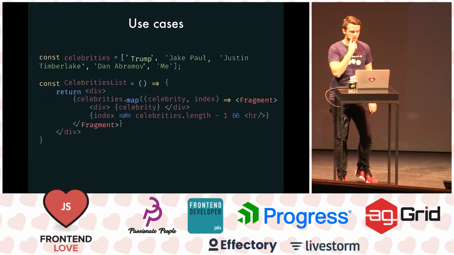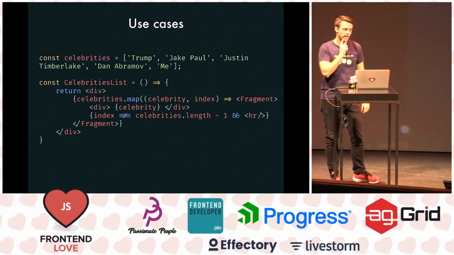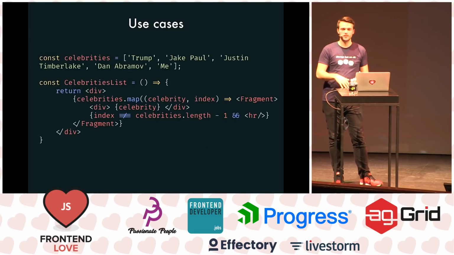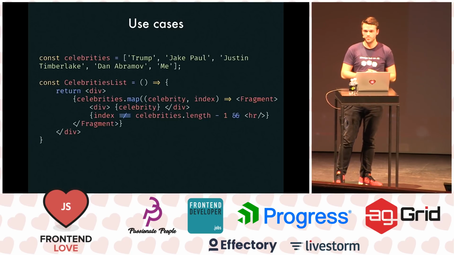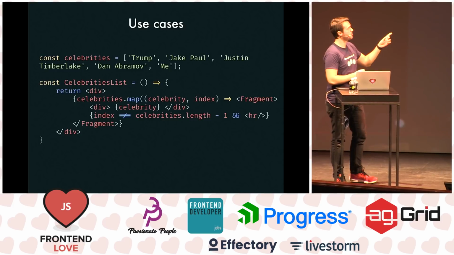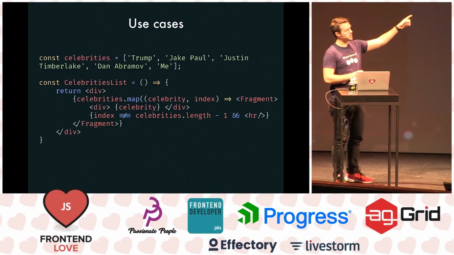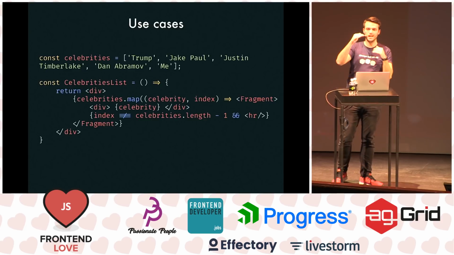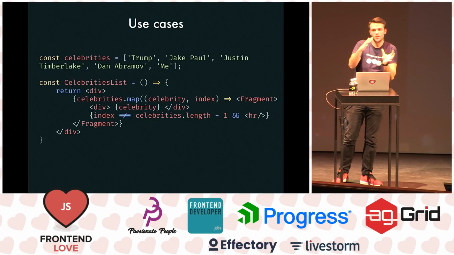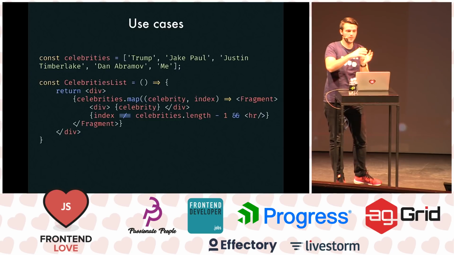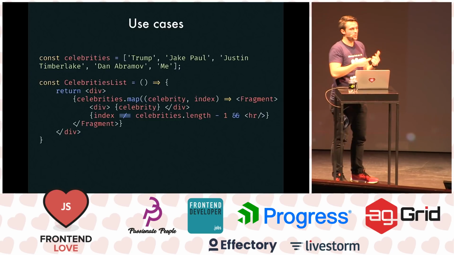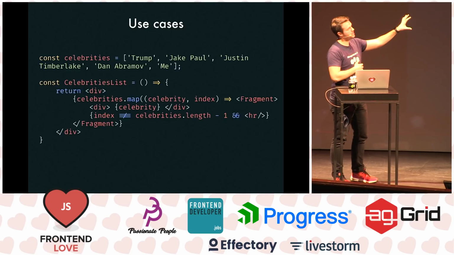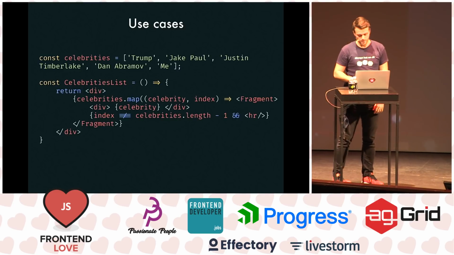I have another use case. I have a list of celebrities here, and I map over them. And after each celebrity, instead of returning a div or something, I'm just returning a fragment and the name of the celebrity. But for each one of them, except the last one, I want to render a line. But I don't want to put the line and the name in a div because I don't want that syntax. I want right now just to put something without wrapping them. You cannot map over something and return multiple things, so this is where we would put them in a fragment. So yeah, fragments are cool.